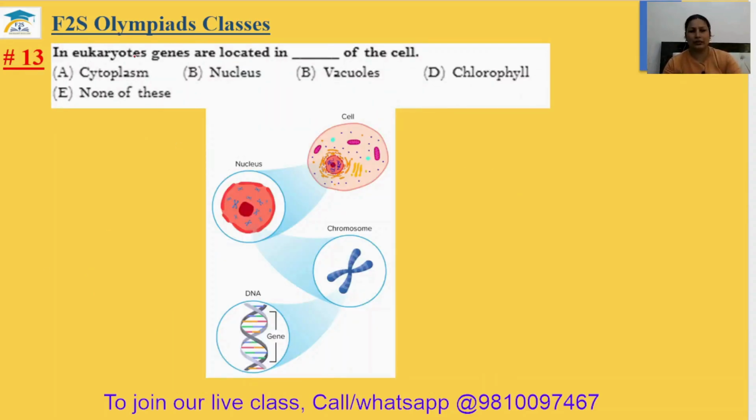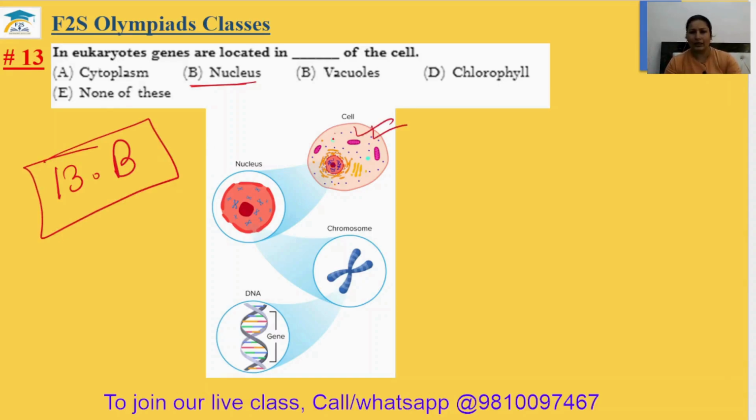Question number 13. In eukaryotes, genes are located in dash of the cell. It is in eukaryotes, genes are located in the nucleus of the cell always. Okay. So 13th answer will be option B. You can just see the picture. This is the eukaryotic cell and it is the zoom picture of nucleus. Nucleus has the chromosome. Chromosome has the DNA and DNA has the genes.